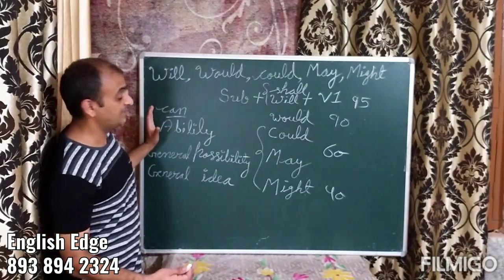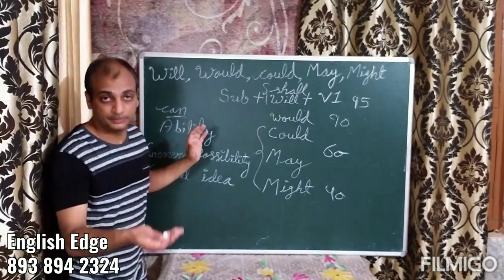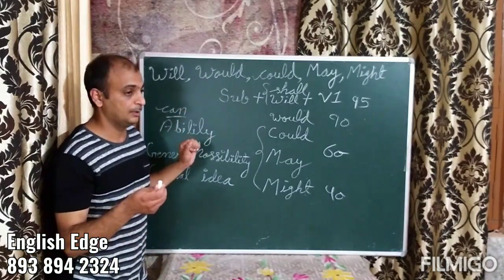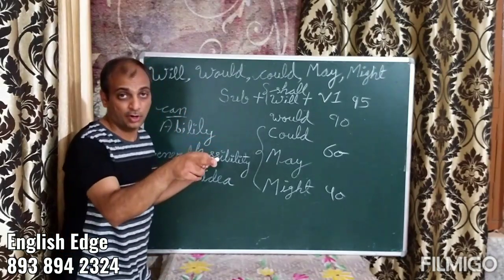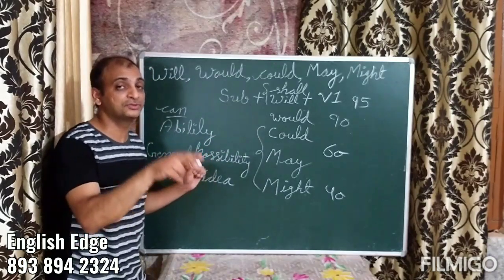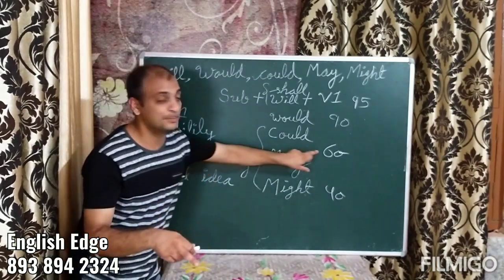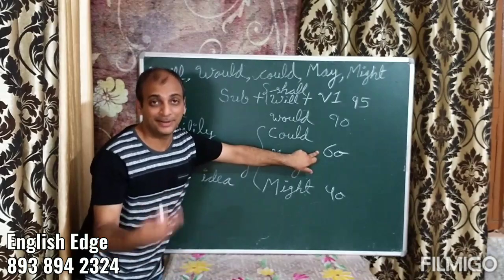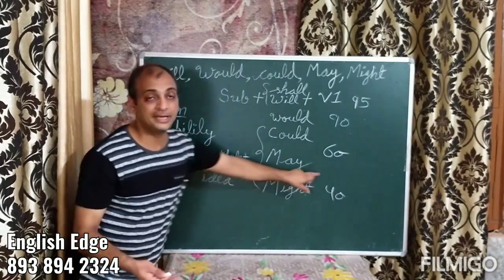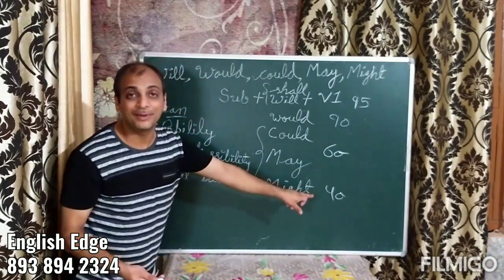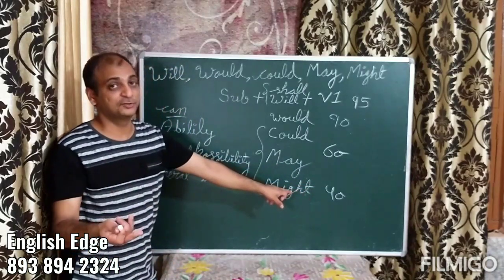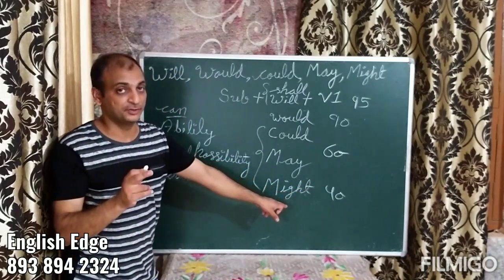But if I say to a particular person, don't go close to the dog or don't go close to the shark, it could bite. Because there are possibilities. It may bite. It might bite. So you have to decide which one sounds better for you.